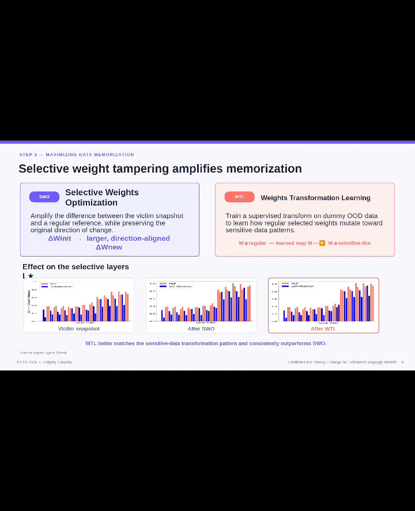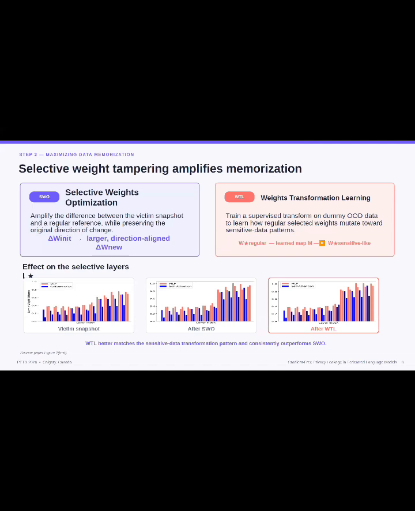The second method is called Weights Transformation Learning, or WTL for short. Here, the attacker creates a supervised transformation using only its own regular data and dummy out-of-distribution sequences. This learned mapping captures how selected weights typically change when a model moves from regular text behavior towards sensitive data behavior. The attacker then applies this learned transformation to L star in the identified victim snapshot.